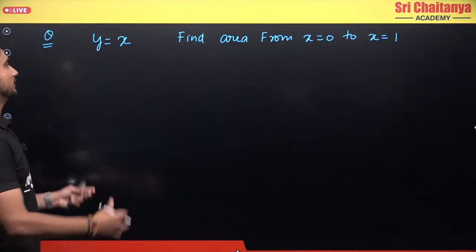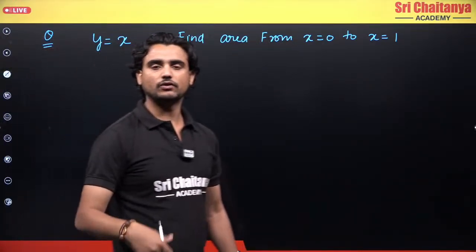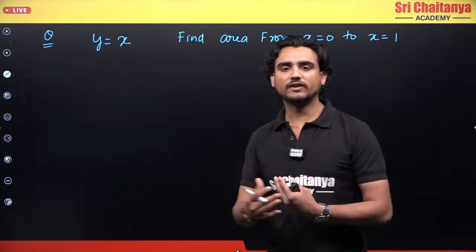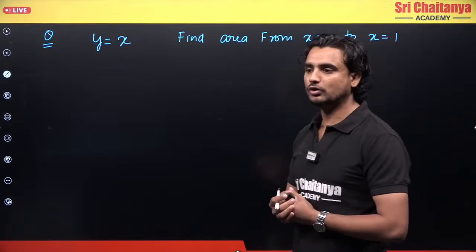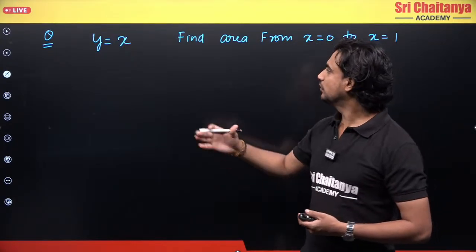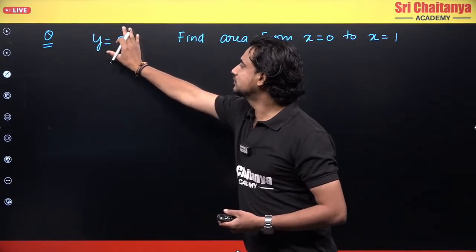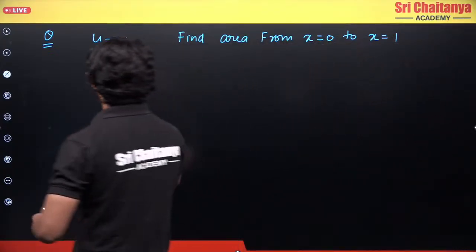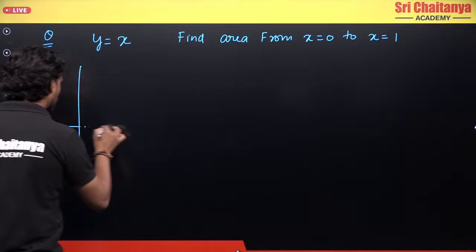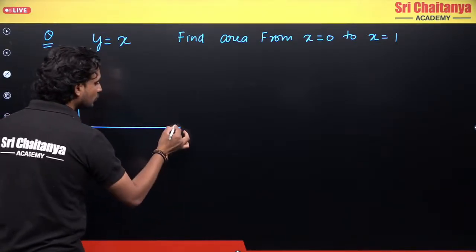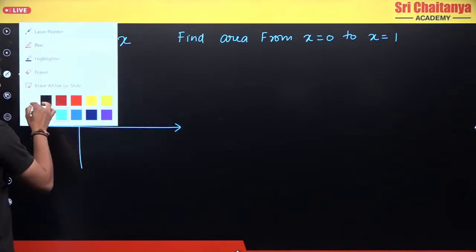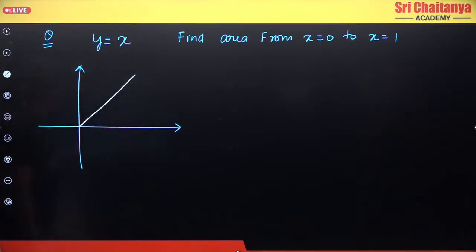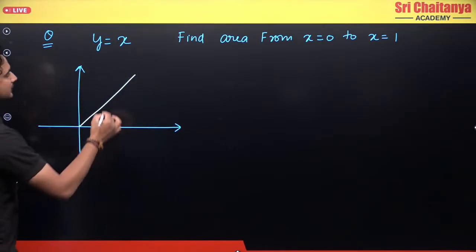So first of all, forget integration. Let's forget integration and try to solve it using simple maths, in a simple graphical way. Let's suppose I want to find the area for y equals x from x equals 0 to x equals 1. So let's first draw the graph. What is y equals x? It is a simple line which passes through the origin, correct? And this is my curve.